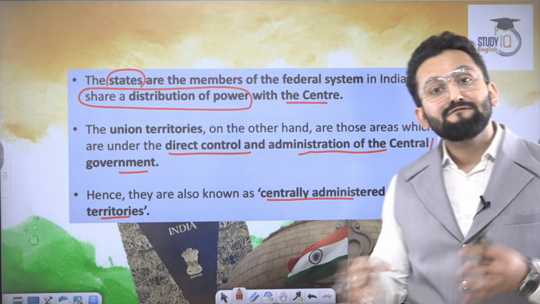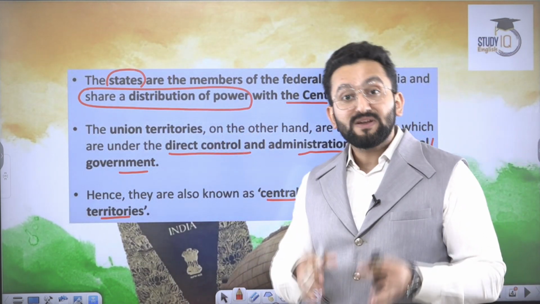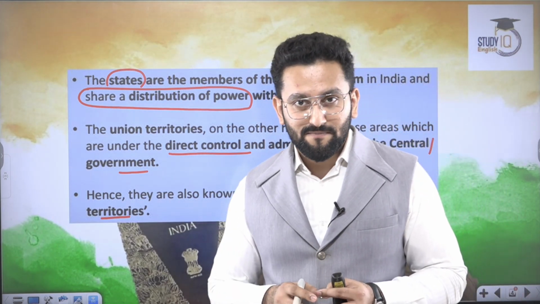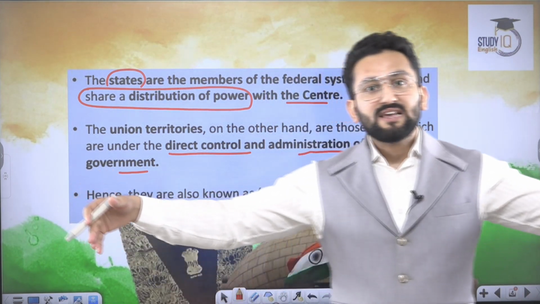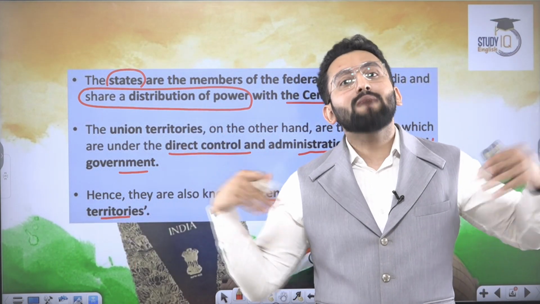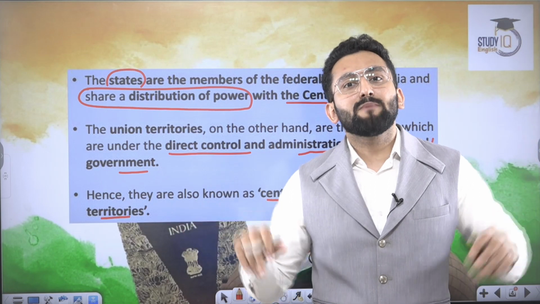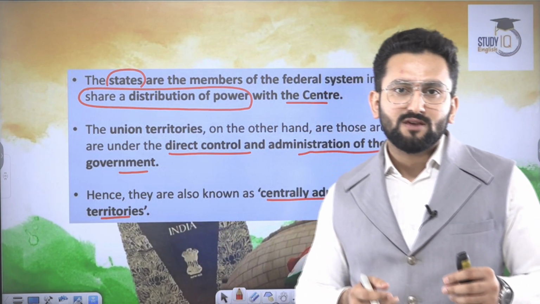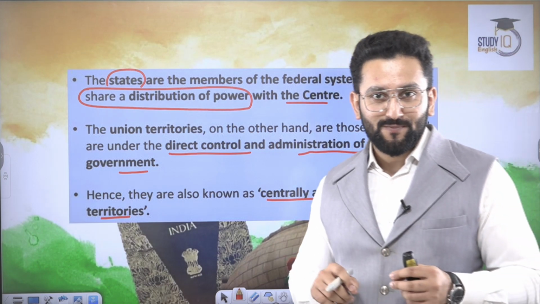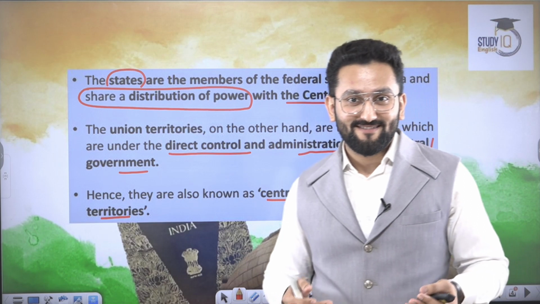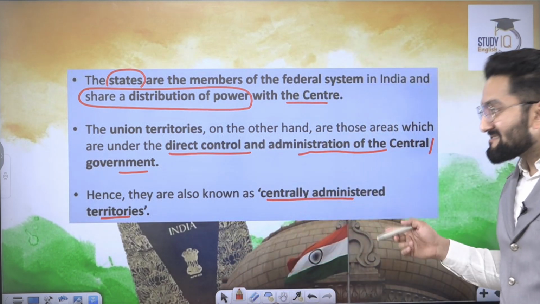States have a federal relation with the center. It means there's a distribution of power between center and state. The state can say these areas are my areas, meaning subjects on which I'm going to make law. I have the power, right? But can UTs make such claims? The answer is no. Union territories are the territories of the union, and that is why there's another name, centrally administered territories.